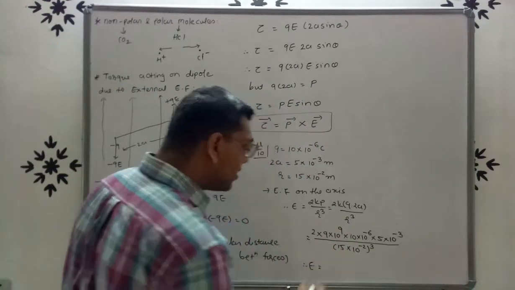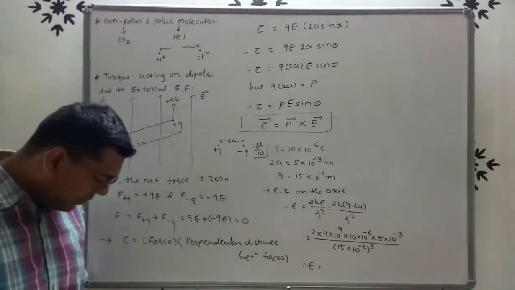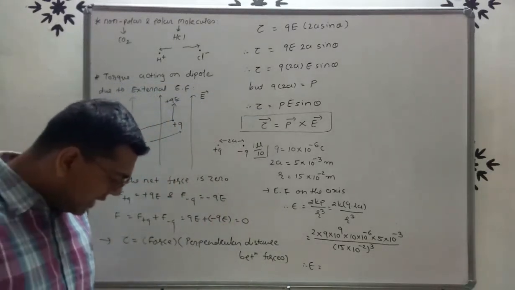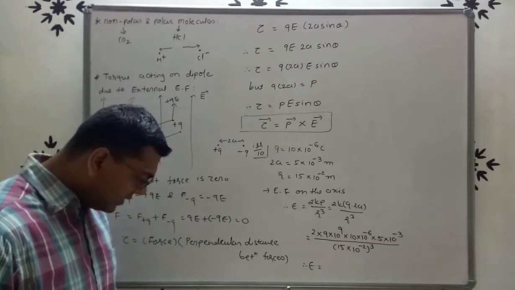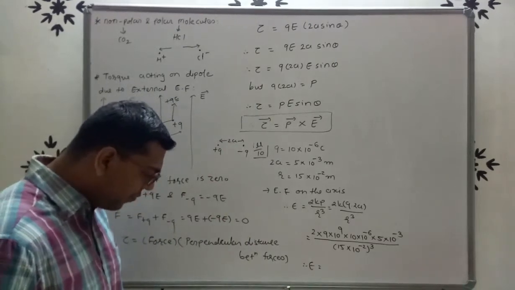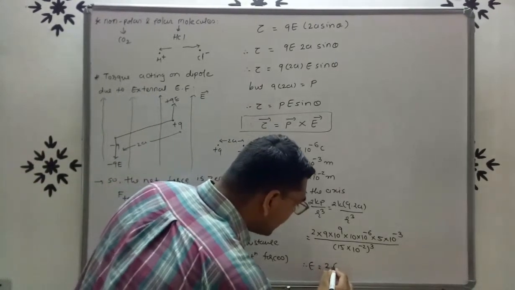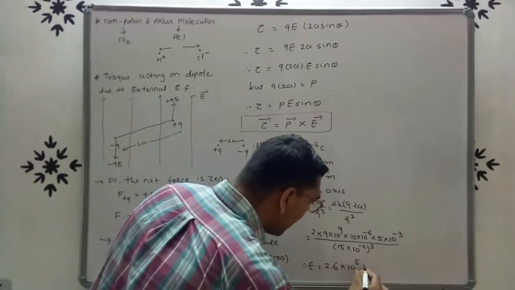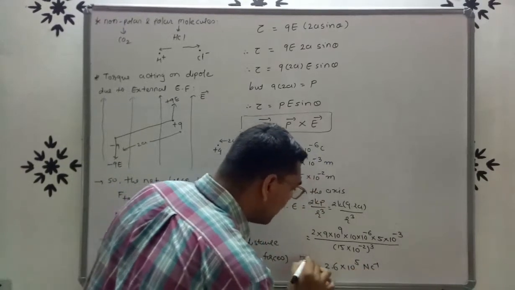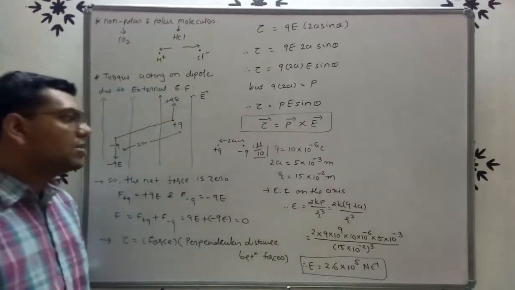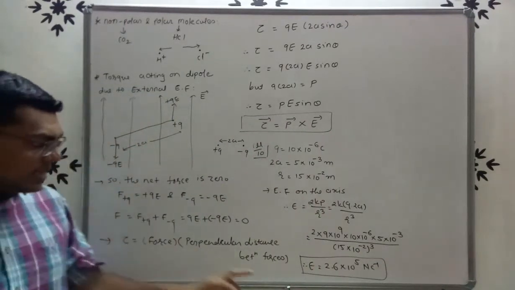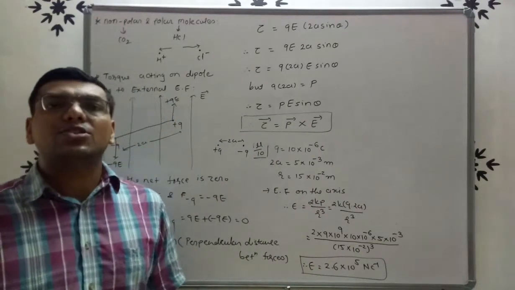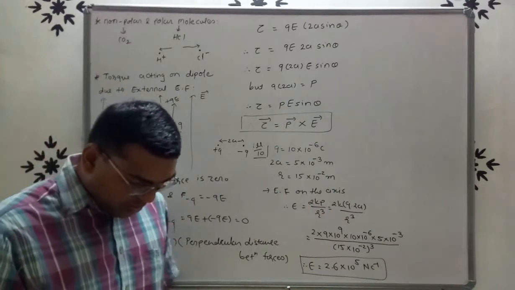After the calculation you will get the electric field on the axis as 2.6 into 10 raised to 5 Newton per coulomb, right?